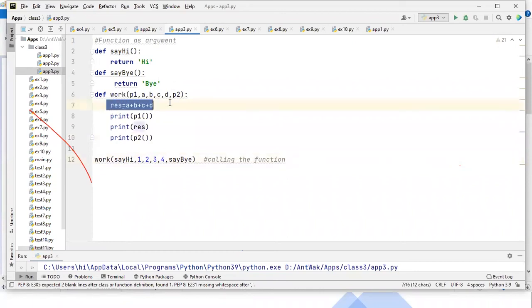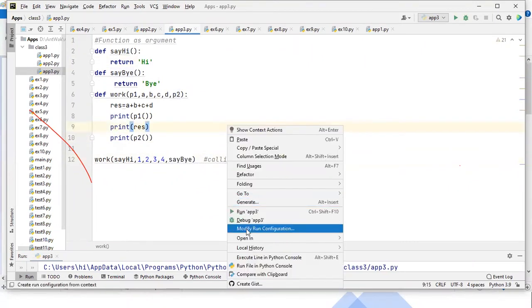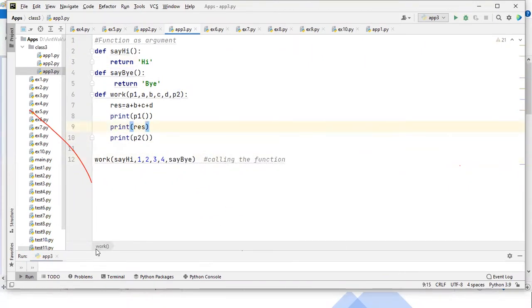Now the output of this code: first the result will be calculated. Then you print the P1 function, whatever it returns, so hi will be printed. Then after that, the result will be printed, that addition. Then finally the say by function will be called internally, because P2 is referring to the say by function. So let's run and check this output once.